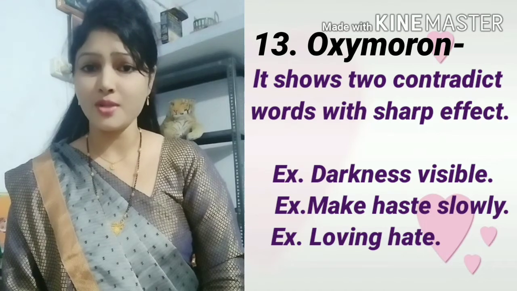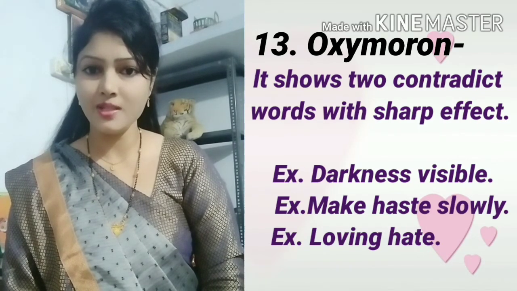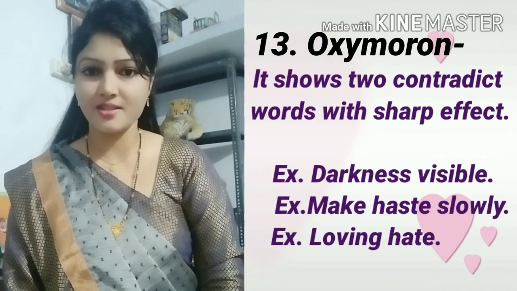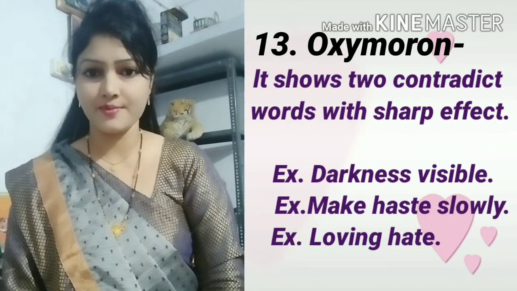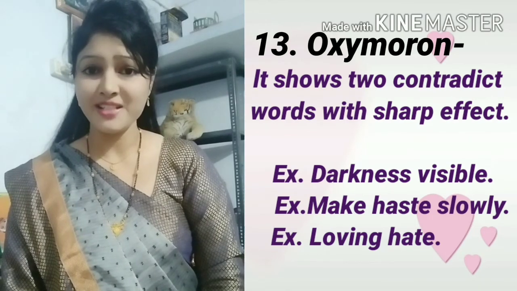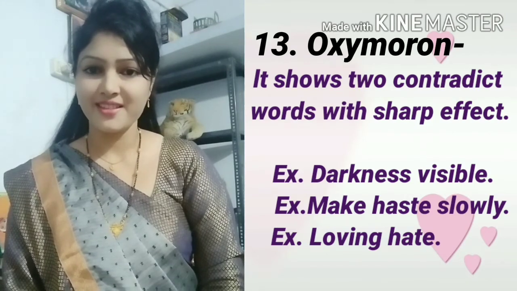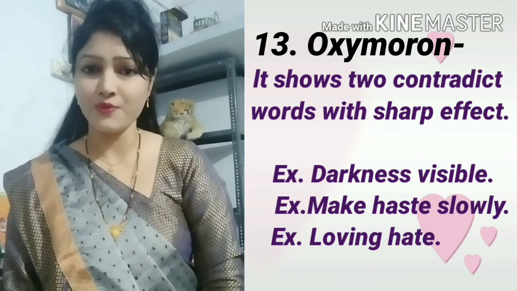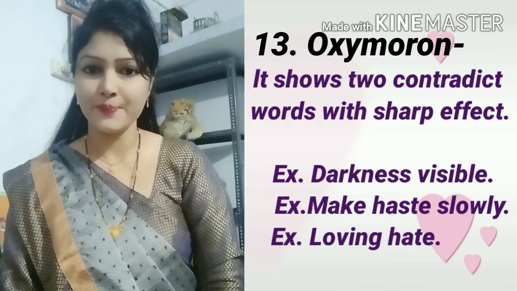Next example of oxymoron is make haste slowly. Haste and slowly are two different words, but the meaning of these words is very sharp. Sharp contradictory words: make haste slowly.